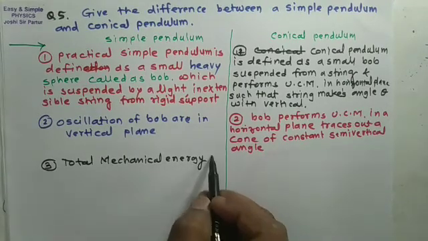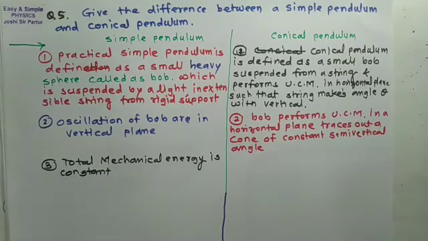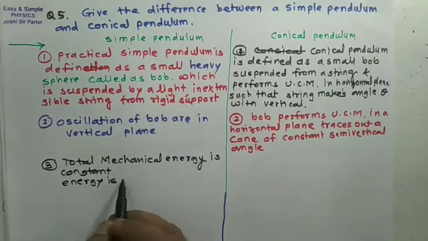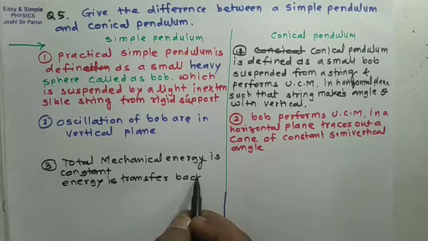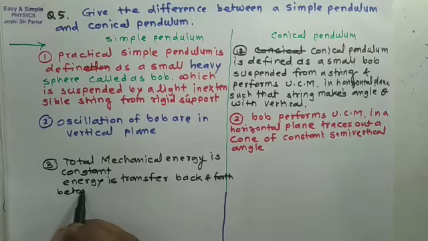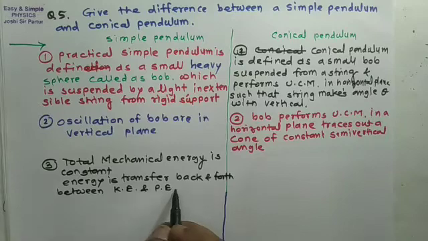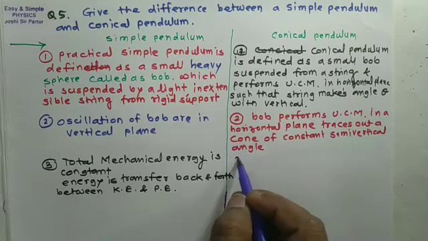Total mechanical energy is constant in a simple pendulum, where energy is transferred back and forth between kinetic energy and potential energy. Or we can write that total mechanical energy in a simple pendulum is constant, but in a conical pendulum,